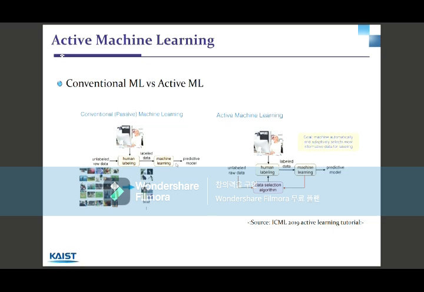However, in active machine learning, not all unlabeled raw data becomes labeled by the human being. The raw data first goes through a special data selection algorithm, which means that the machine automatically and adaptively selects the most informative data for labeling and then provides that amount of data to the human so that it could be labeled. By this, we can minimize the amount of data that needs to be labeled to create the predictive model. We can consider this as a very effective optimization step so that the requirement of the data is minimized.